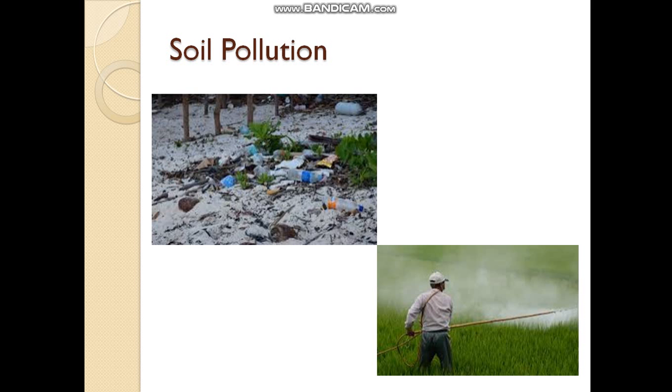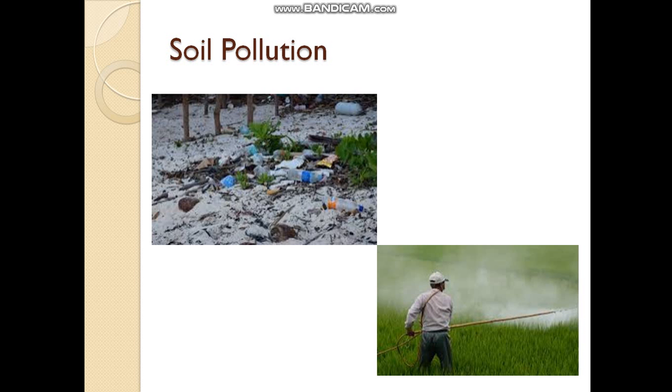While observing the soil, you could see many plastic and polythene bags in the soil, right? So this is what is soil pollution: polluting the soil with foreign particles and products like polythene bags, plastic material, chemicals, pesticides. These products actually kill the organisms which are living in the soil. It is very harmful for all living organisms.